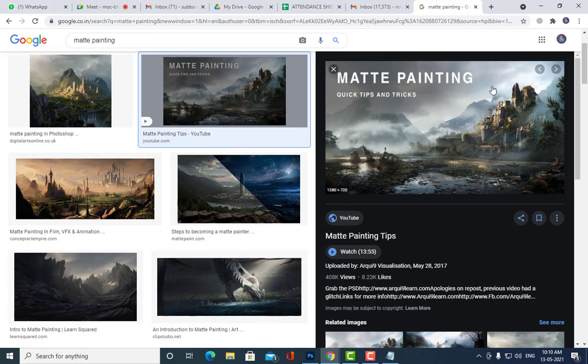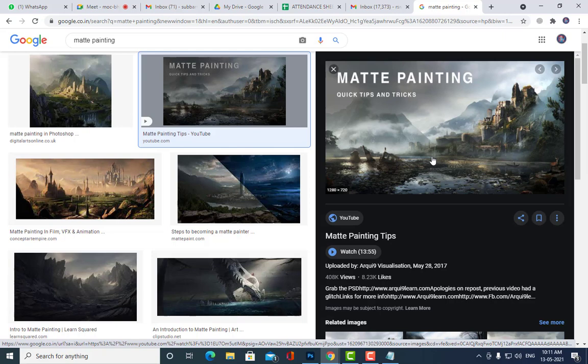So what are the most important things for matte painting here? See, if you look at this image, it has this castle, these mountains, this lake, sky. All these are actually different images. They are not part of a single image. We get different parts from different images from different sources, and then we combine them together and present it as a single image.